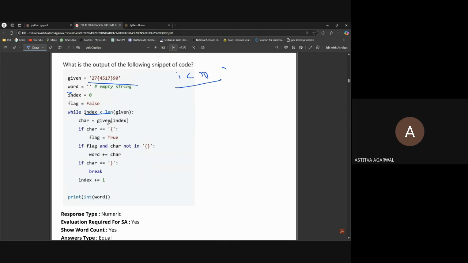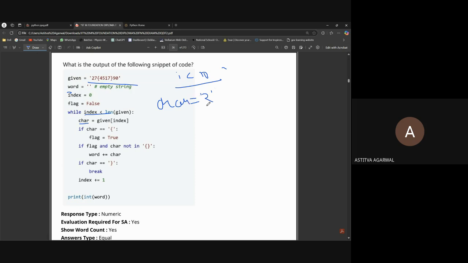Char is equal to given of index. See, now we are making a new variable char, and we are giving it given of index. Index is 0, so char will be 2. But it will be a string, not an integer, because we are just taking it out, not converting it.